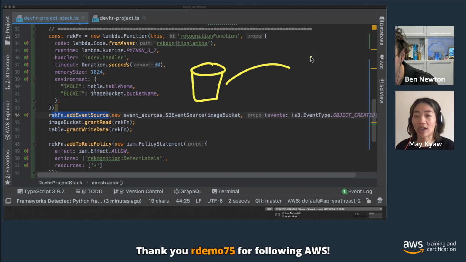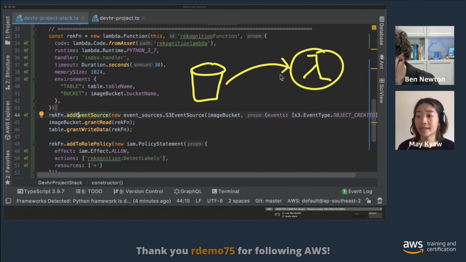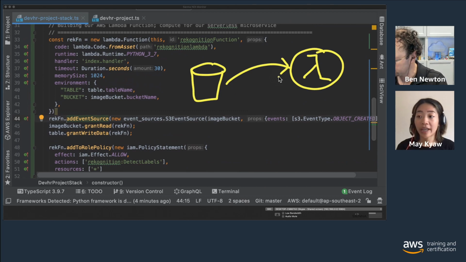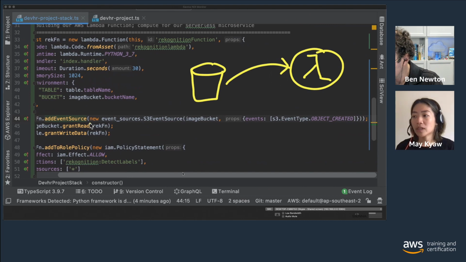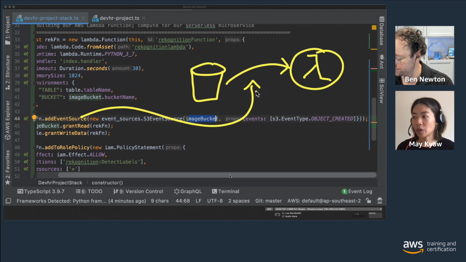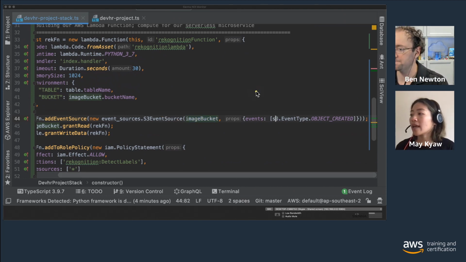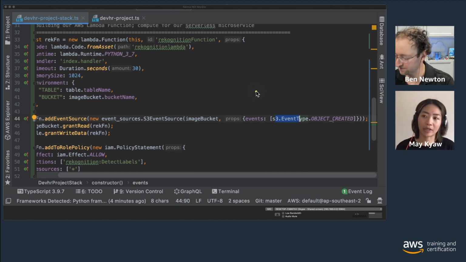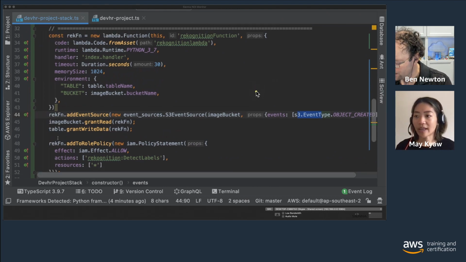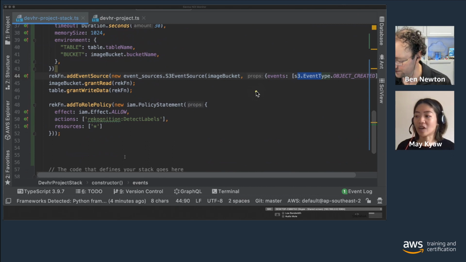If you can see in the code here, we add to the CDK construct recognition function lambda.add event source, and the event source is S3 with the name of the bucket, the image bucket that we created earlier. The property is: when the S3 event type, object created, happens, please fire up this Lambda function. That's basically what we are doing here. So that's pretty much the construct.